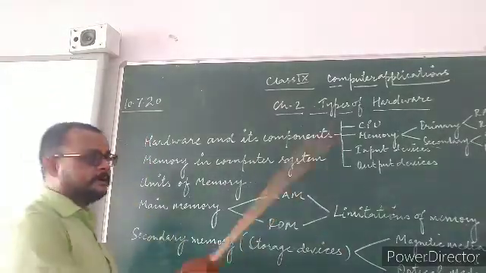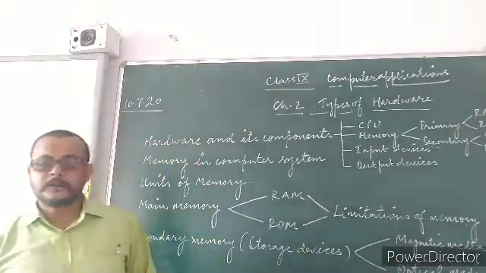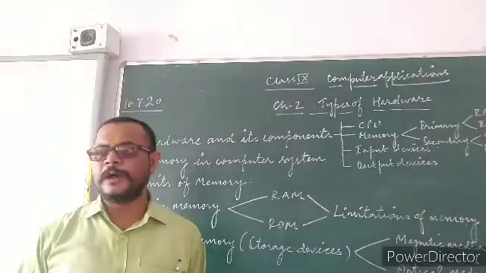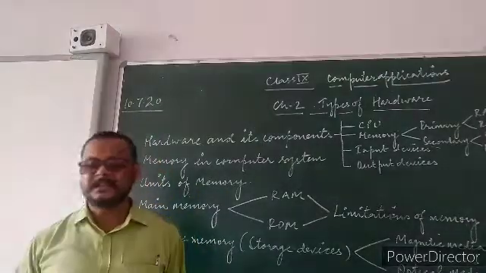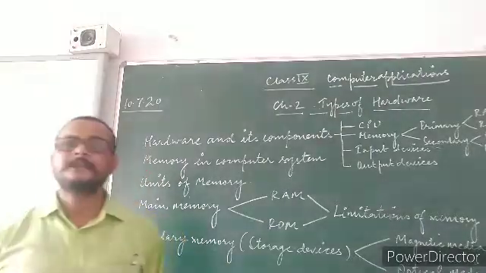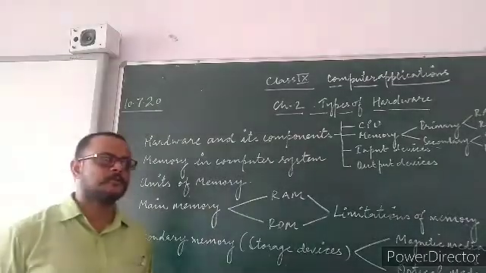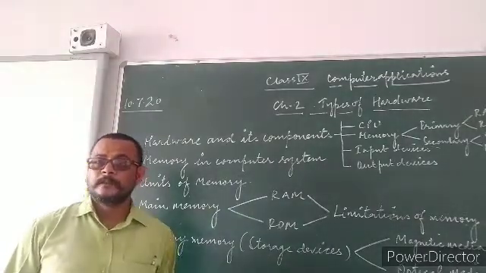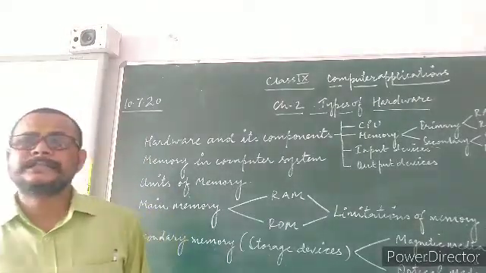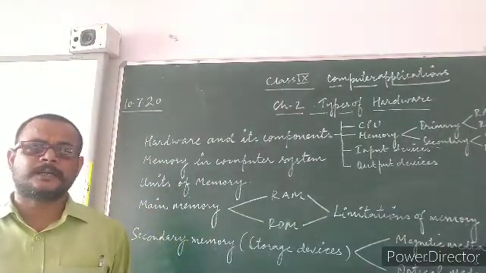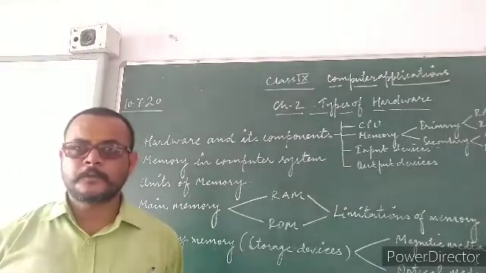So, after the CPU, the next thing is memory. What is the requirement of memory? Why do we require memory in a computer? The first basic thing to understand is the requirement of memory in a computer. Memory is necessary to store the data, as well as for the processing of data.